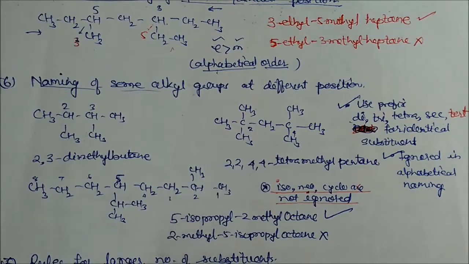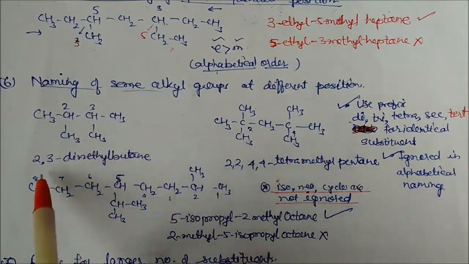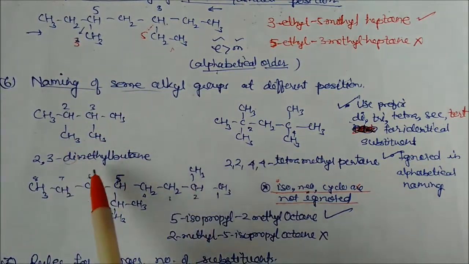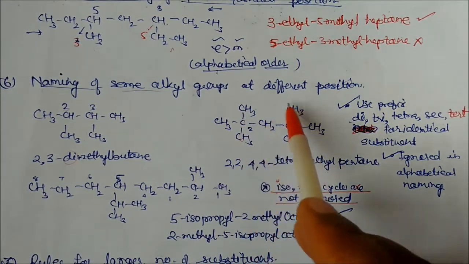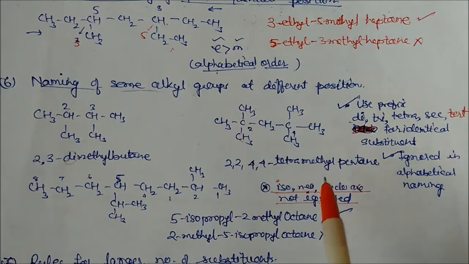Now, naming of some alkyl groups at different positions. Here we have given how to write this one. You can see 2,3-dimethyl. Di means 2 methyl groups are there. Dimethyl butane. Then this is 2, 2, and 2. This is 2-methyl, 2, 2, and this is 4-methyl. Since the groups are the same, you can write 2,2,4-trimethylpentane.